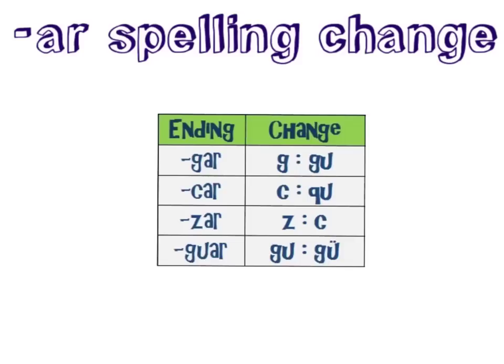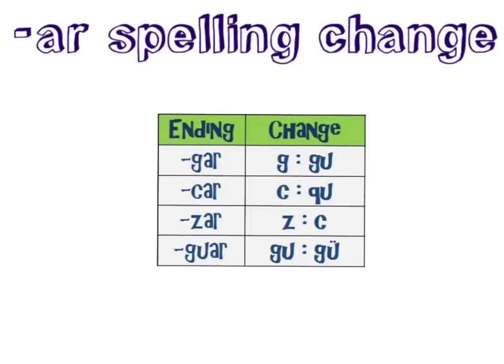For verbs ending in zar, the Z will change to a C in yo form only. And finally, for verbs ending in guar, your GU will change to a GU with an umlaut.